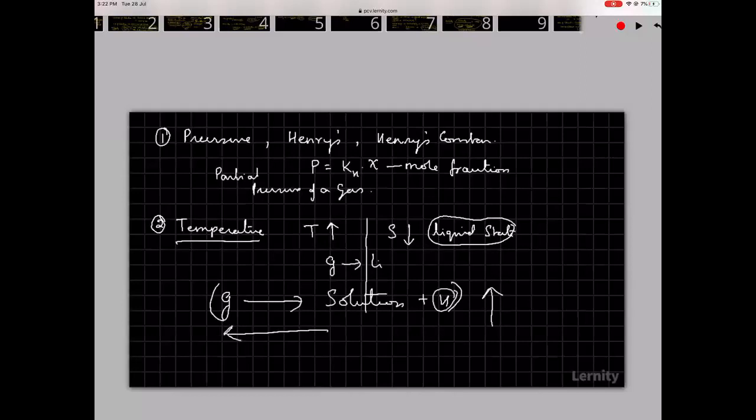Le Chatelier's principle states that if a system in equilibrium is disturbed, the equilibrium is dynamic, it moves so as to nullify the change. In this case, the change that I am bringing is increasing temperature. So it will move in that direction where there is a decrease in temperature. So it will go towards this direction, that is the endothermic side.